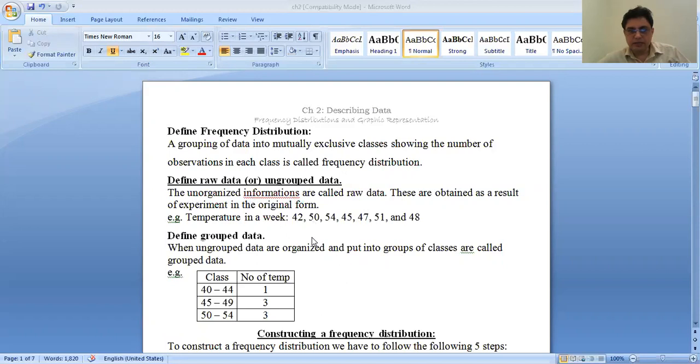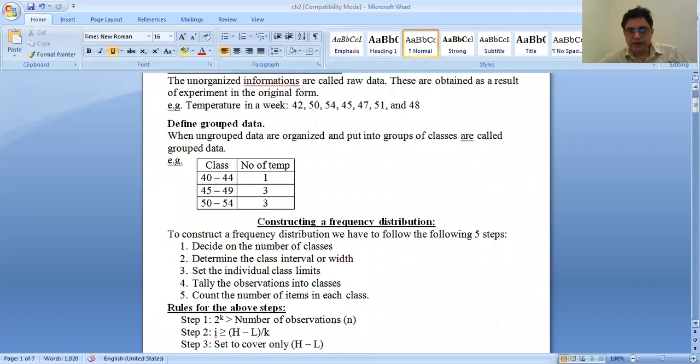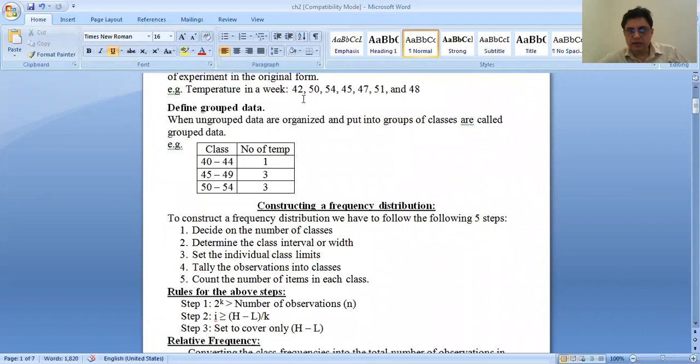These are obtained as a result of an experiment in the original form, like temperature in a week: 42, 50, 54, 45, 47, 51, 48, like this.